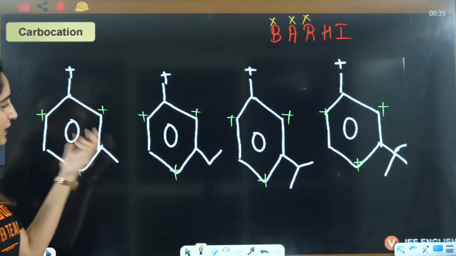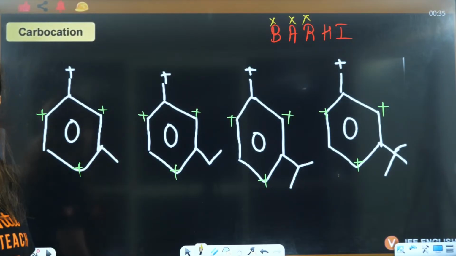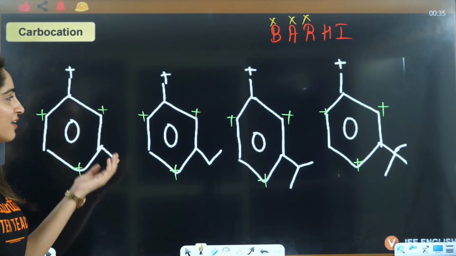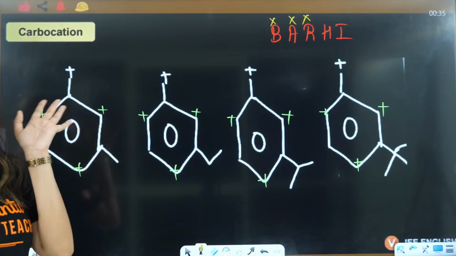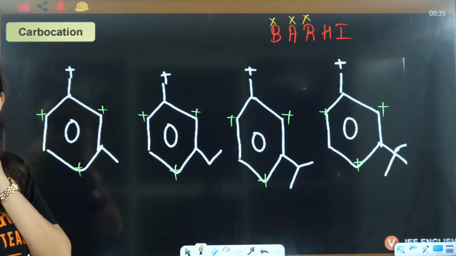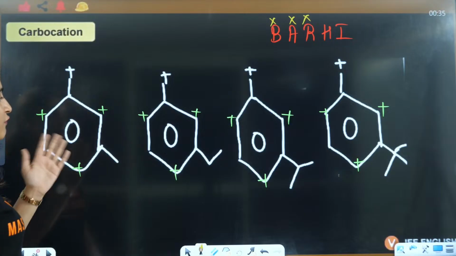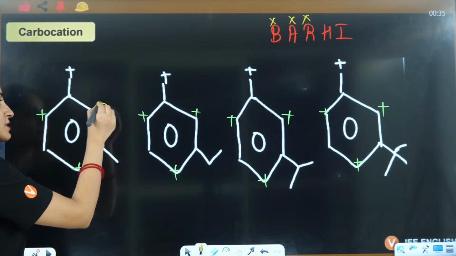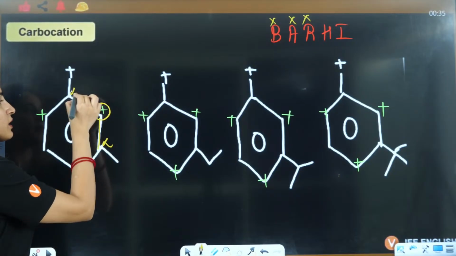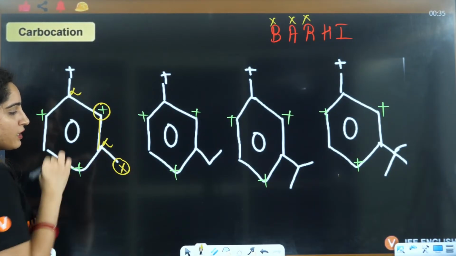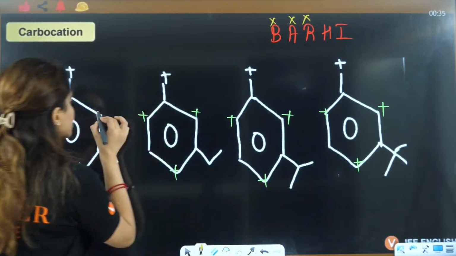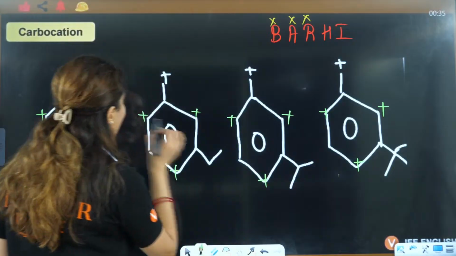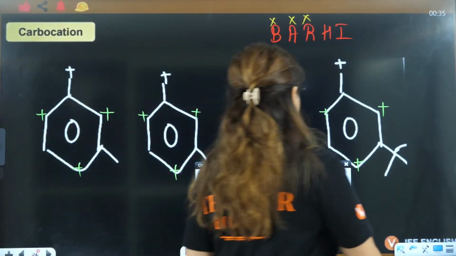In this case, meta does not have any positive charge. So the cation is here, here, or here. Nowhere can you see an sp3 alpha carbon. If you say this is the cation, this becomes alpha, this becomes alpha, but this is not becoming alpha. So that's why there is no benefit, and that's why hyperconjugation is not valid here.